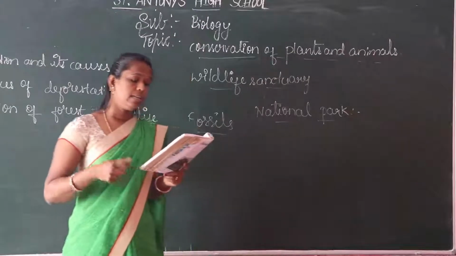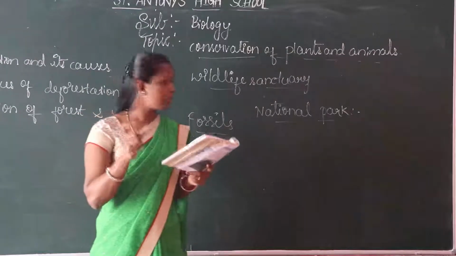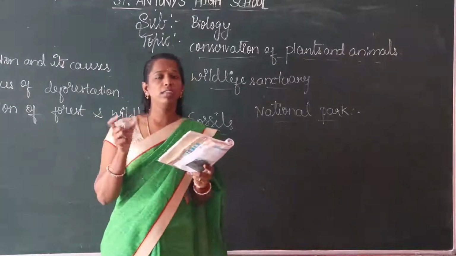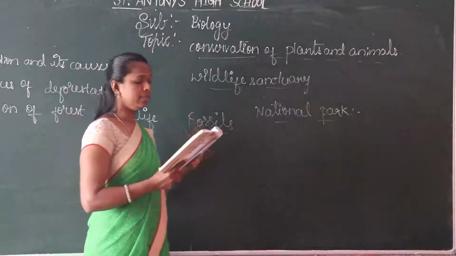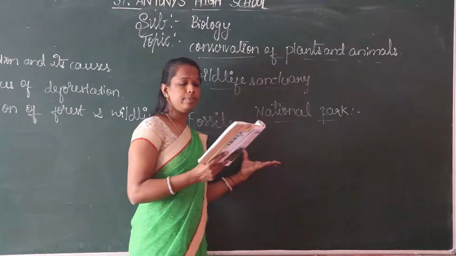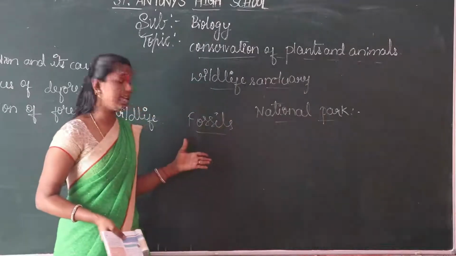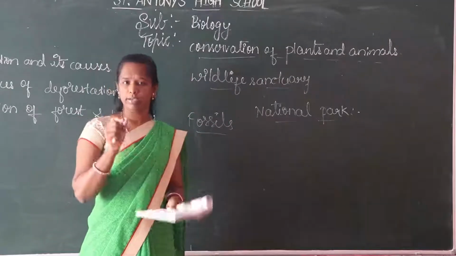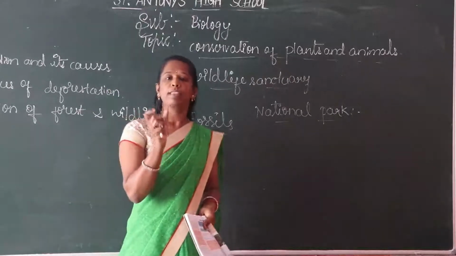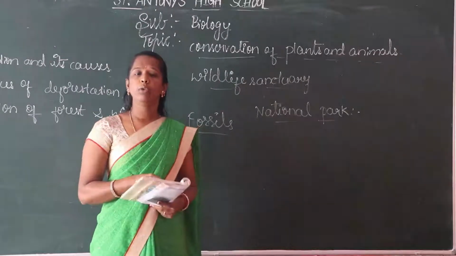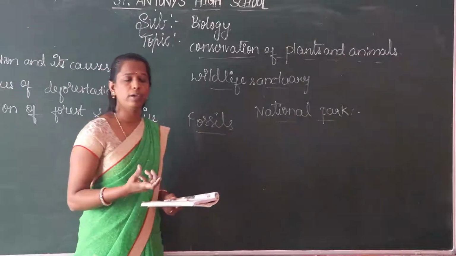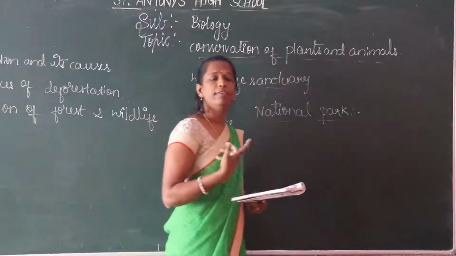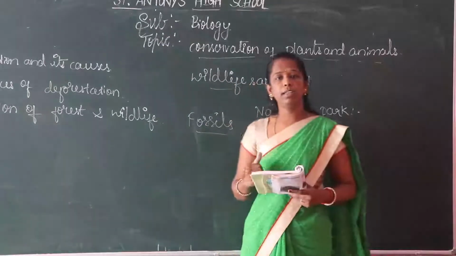The national park consists of large landscapes, flora, fauna, and historic objects. Let us see the famous national parks. So when you visit a national park, you observe the wildlife. See how the wild animals are living in that particular area. We observe flora, fauna, and also some other landscapes.